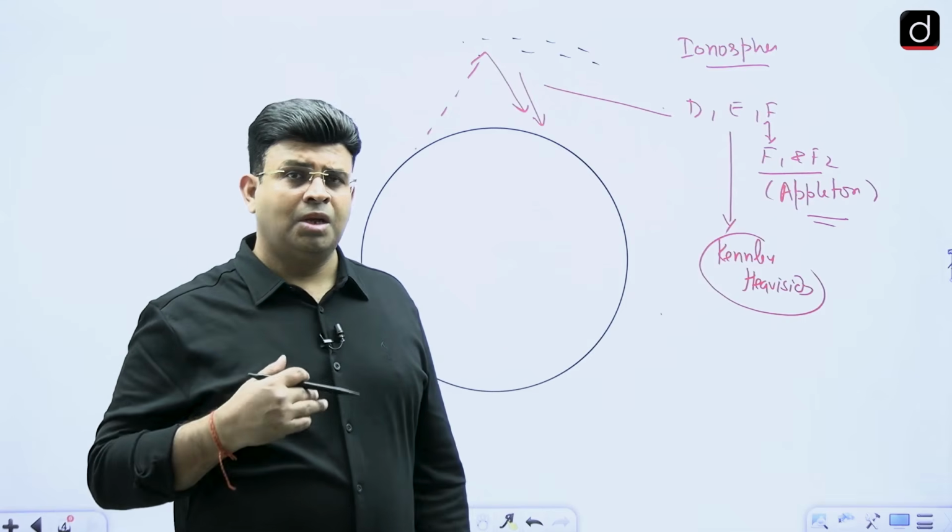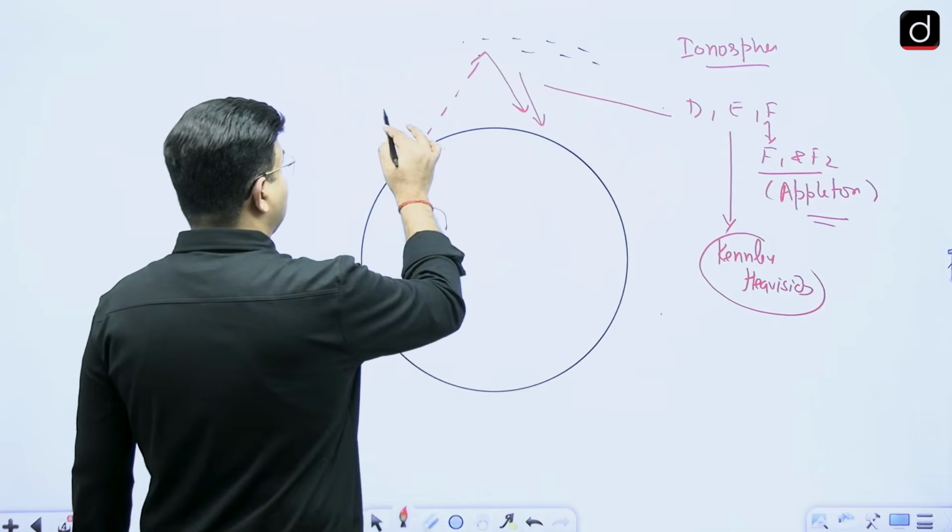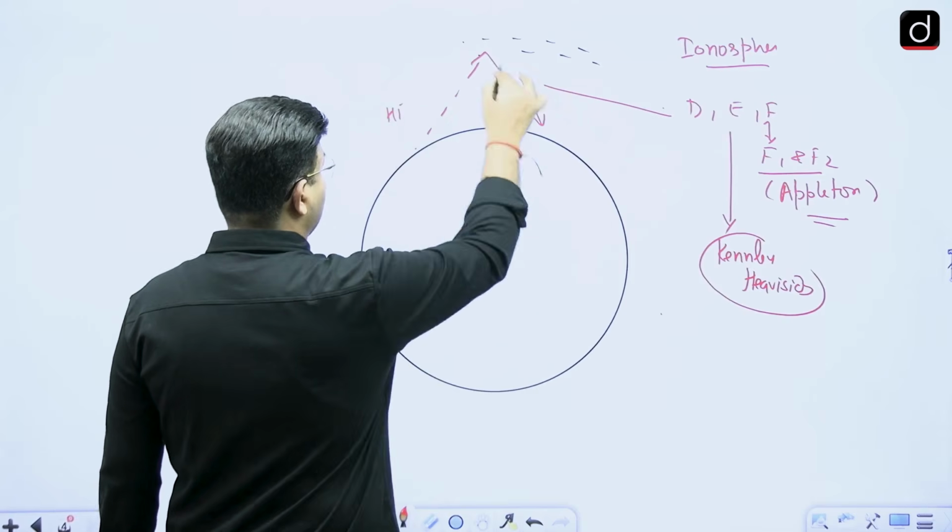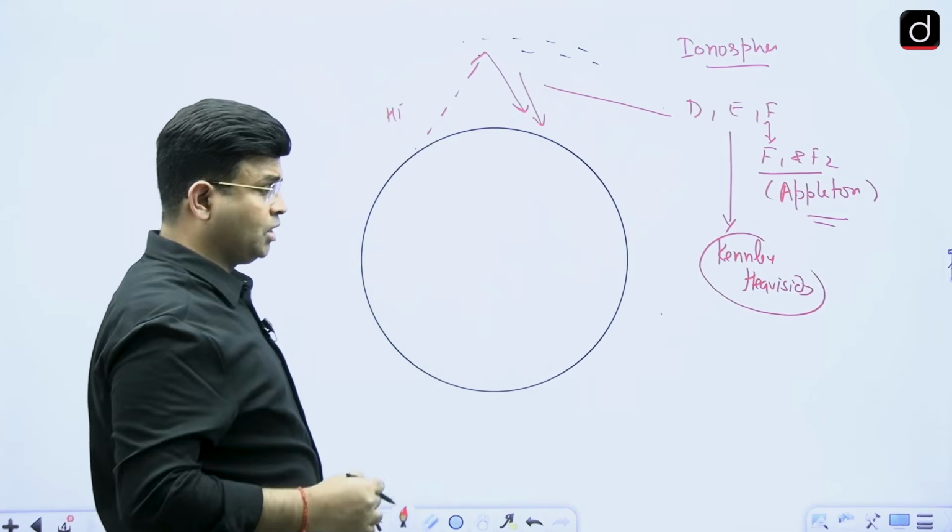High frequency waves return back in the form of radio waves and all.